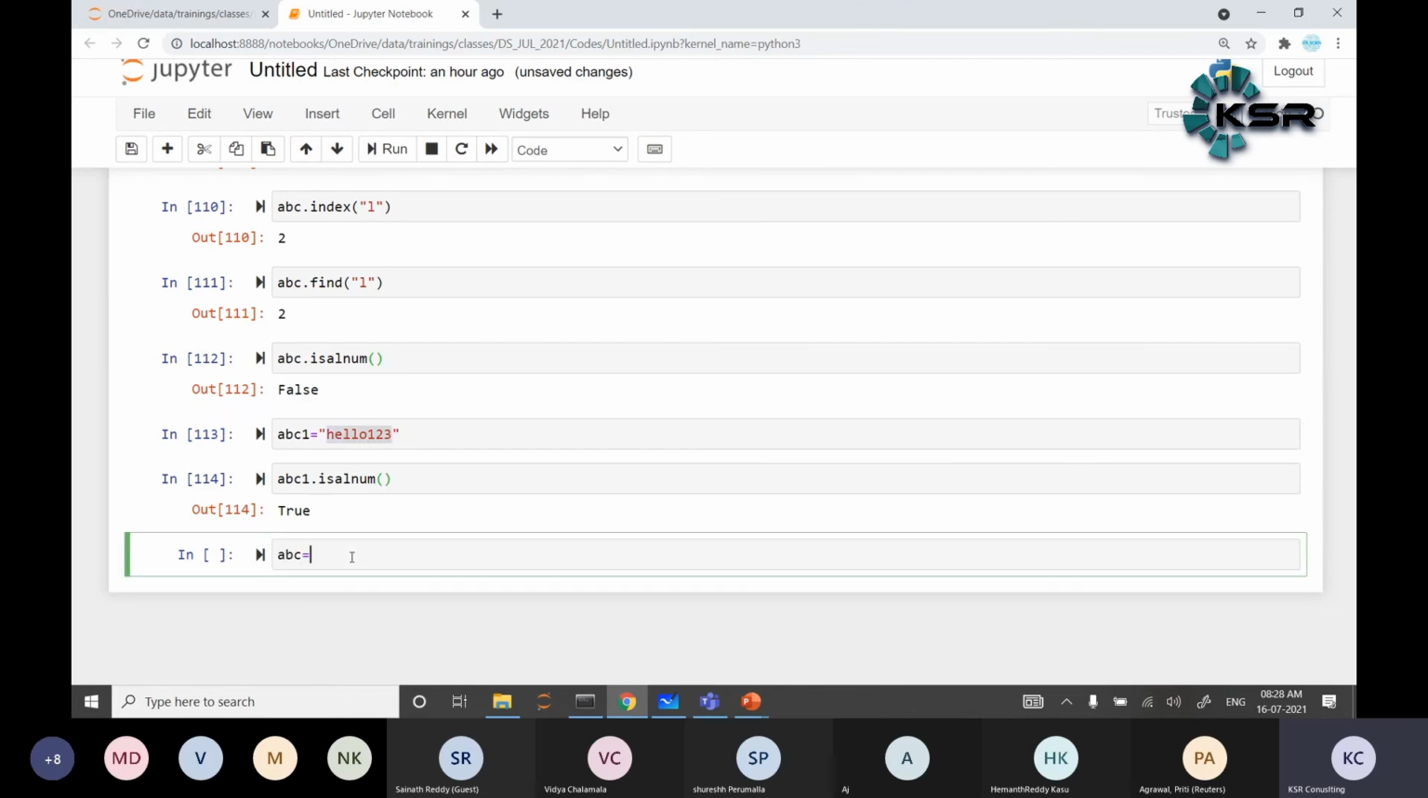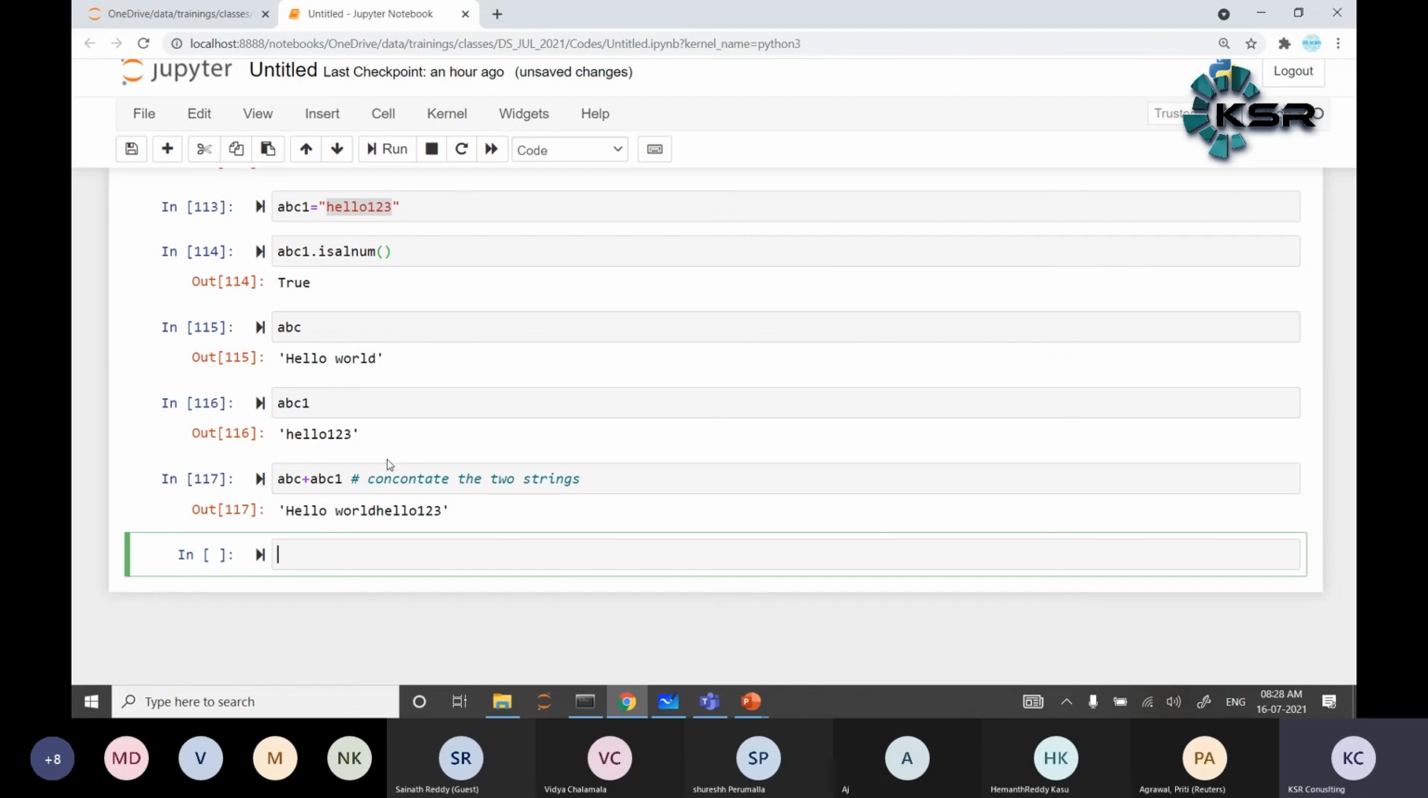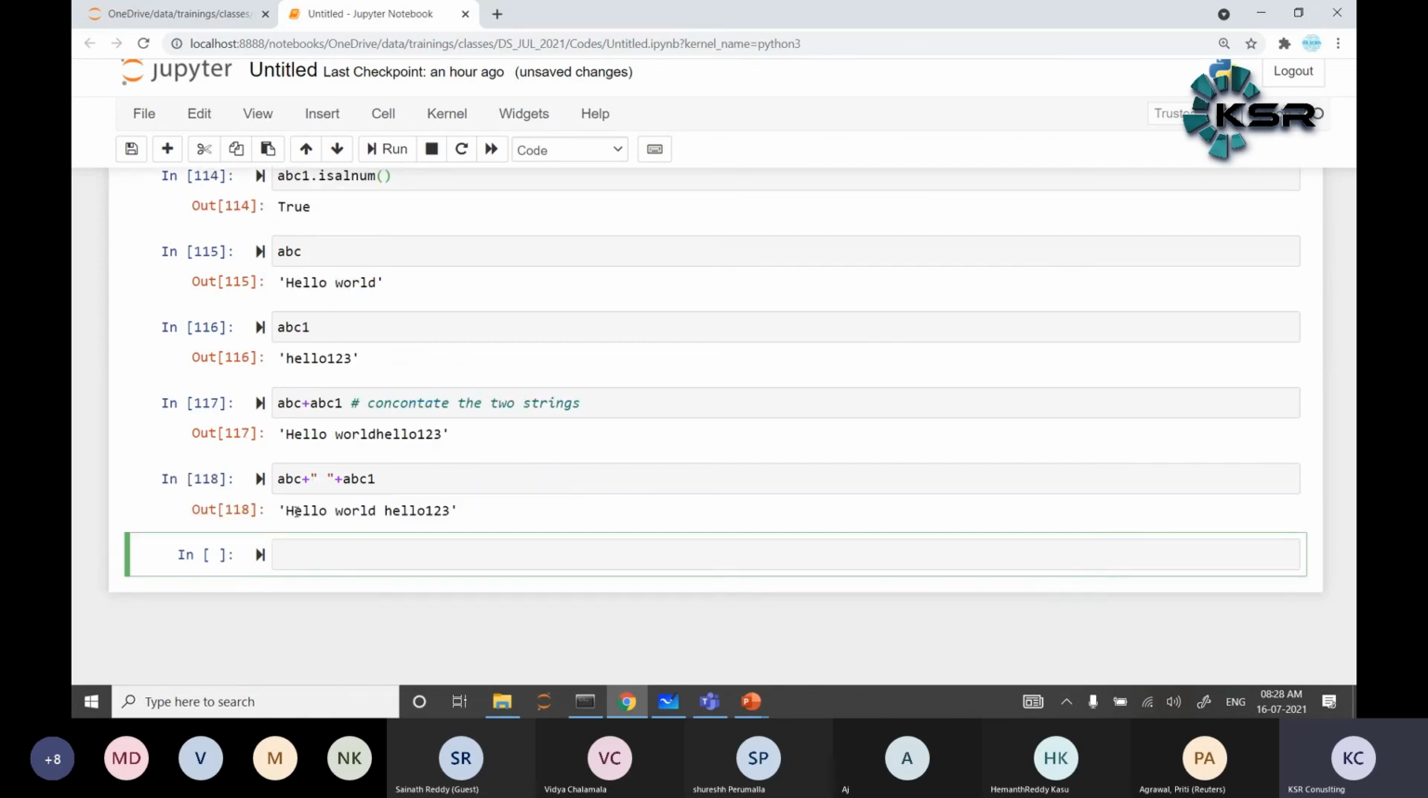ABC is equal to hello world, and ABC1 is equal to hello123. So ABC plus ABC1, what will happen here? It concatenates the two strings. Hello world hello123 is displayed. If I want to give a space also, ABC plus a space plus ABC1 gives hello world hello123.